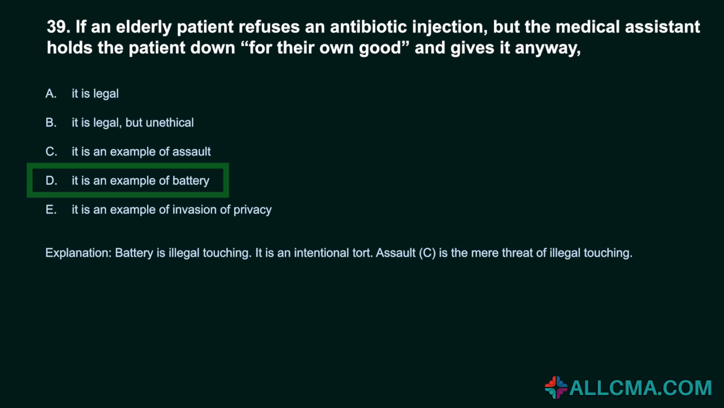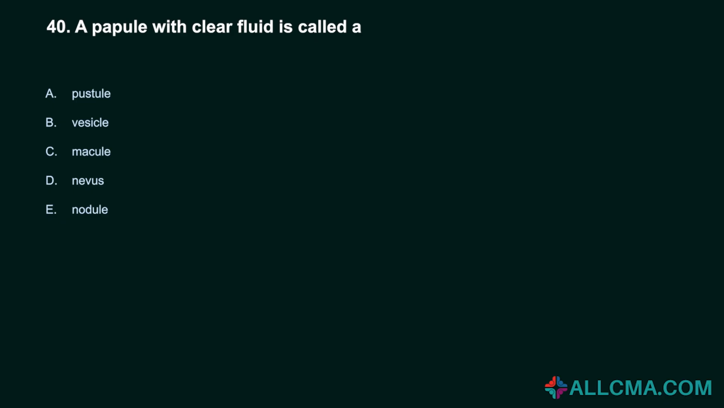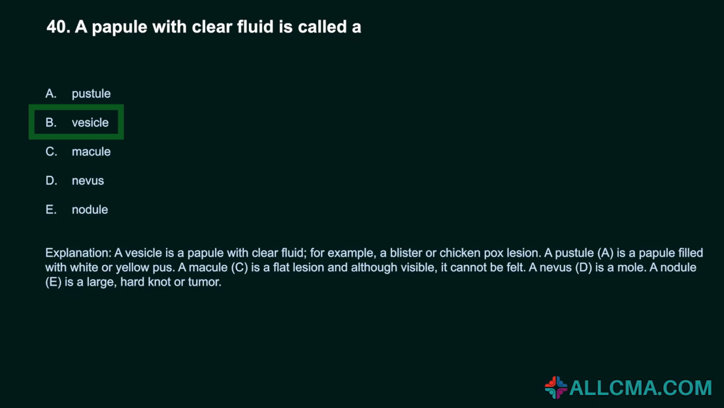Assault, C, is the mere threat of illegal touching. 40. A papule with clear fluid is called a: A. Pustule. B. Vesicle. C. Macule. D. Nevus. E. Nodule. Correct answer, B. Vesicle. A vesicle is a papule with clear fluid, for example, a blister or chickenpox lesion.